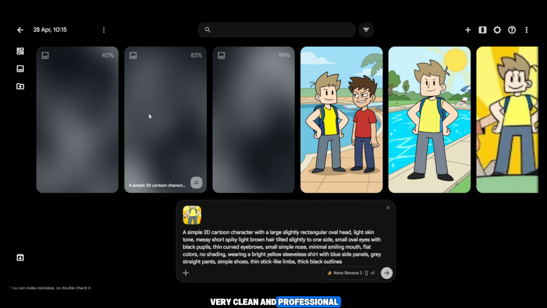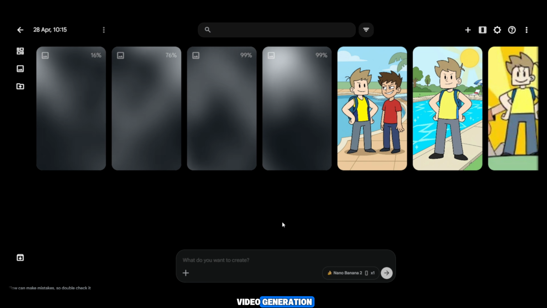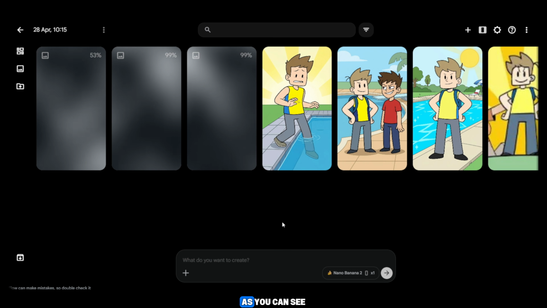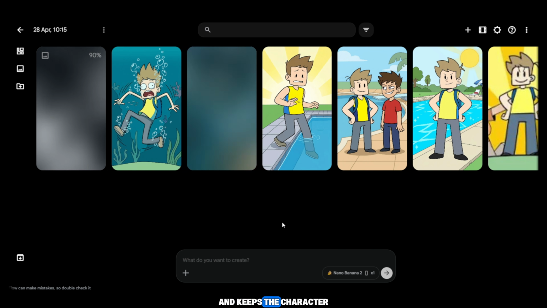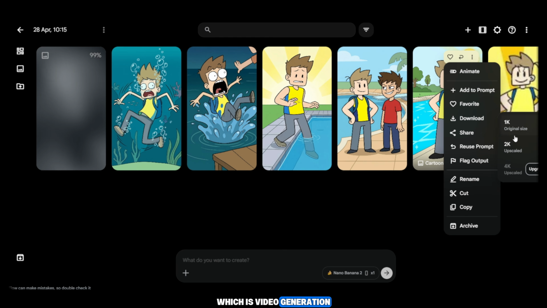The best part is the character will stay consistent in every image, and the results look very clean and professional. Now, once all images are ready, the next step is video generation. Then we will generate the video using the same tool. As you can see, it produces very beautiful and powerful results and keeps the character consistent in every scene. Now all our images are ready, so let's move to the final step, which is video generation.